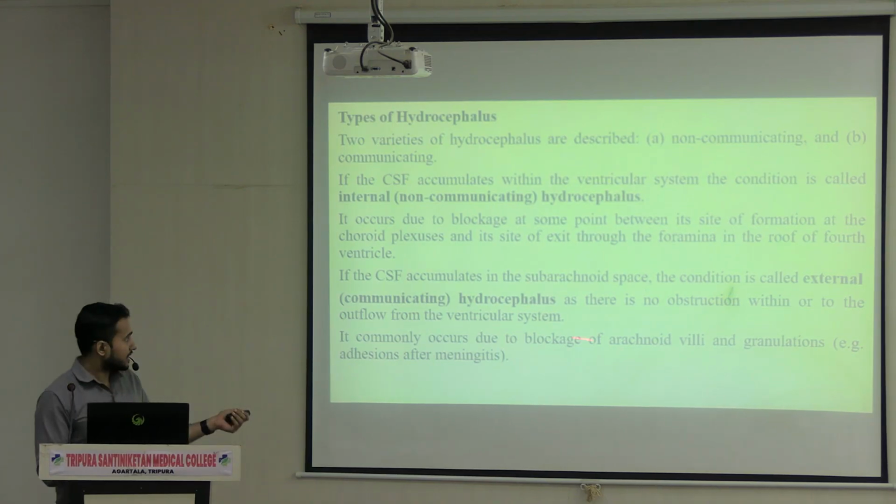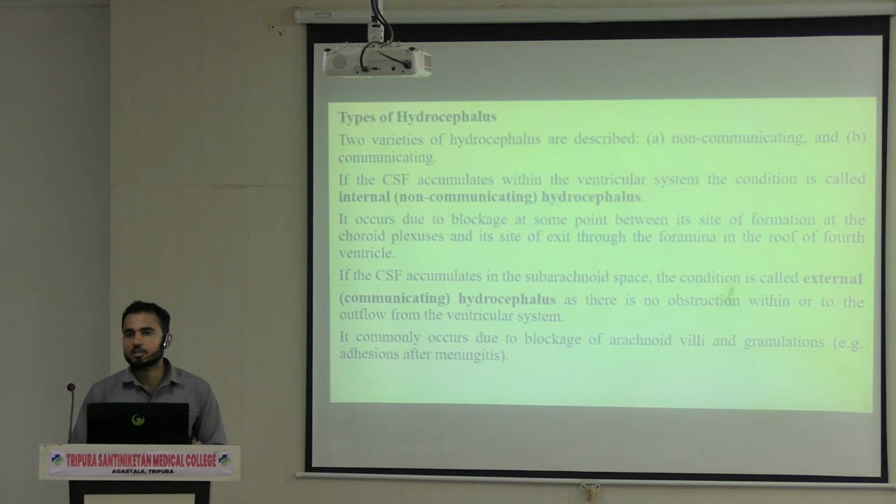In case of communicating hydrocephalus, there is no obstruction within or outflow of the ventricular system; it commonly occurs due to blockage of the arachnoid villi or granulations. That means in the absorption part, if there is any blockage or obstruction, mainly due to meningitis or adhesion, at that time communicating hydrocephalus takes place. So two types of hydrocephalus are there.